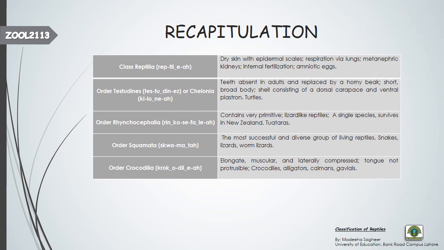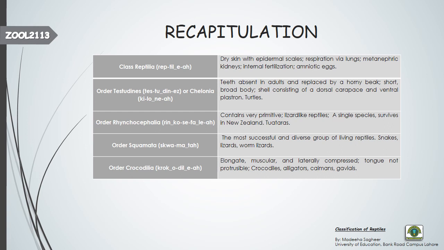Now this is the recapitulation of our whole lecture today. Let's recapitulate what we have studied today. We have studied the classification of reptiles. Reptiles belong to class Reptilia. They have dry skin with epidermal scales, respiration via lungs, metanephric kidneys, internal fertilization, and amniotic eggs.